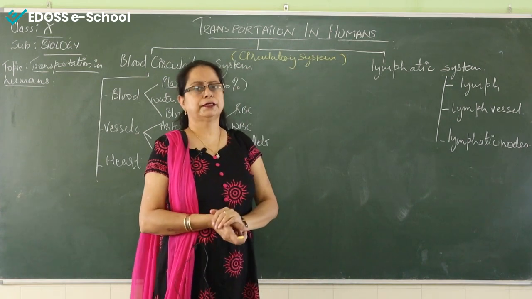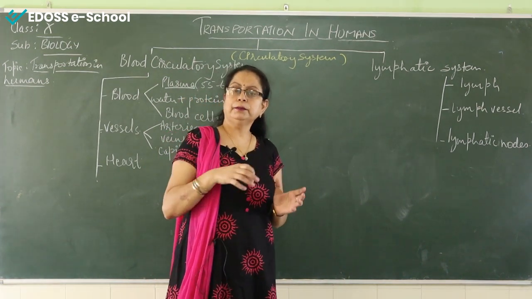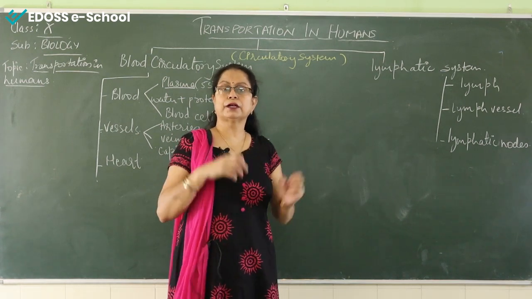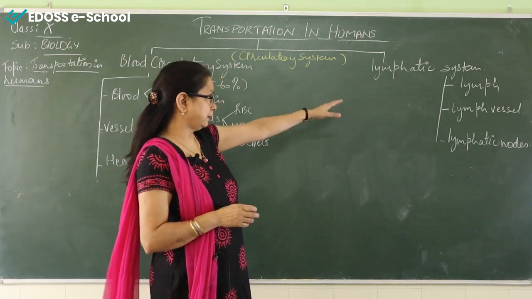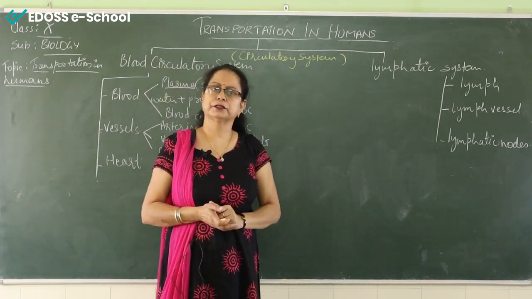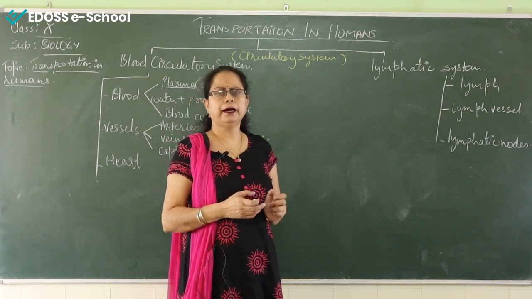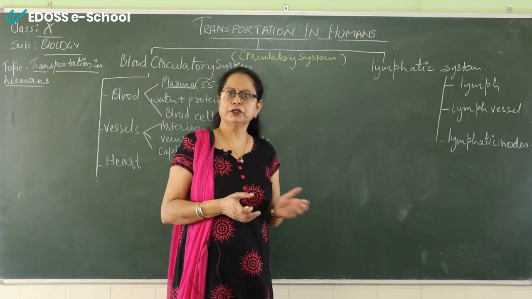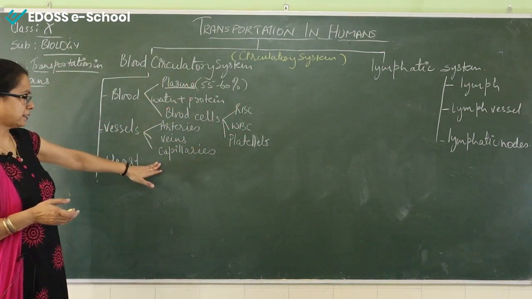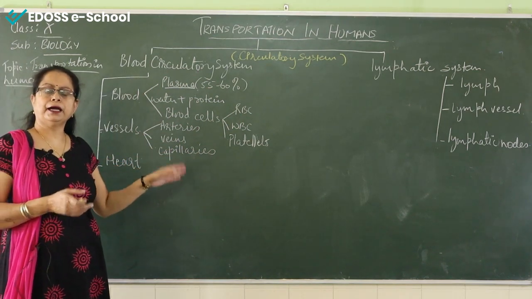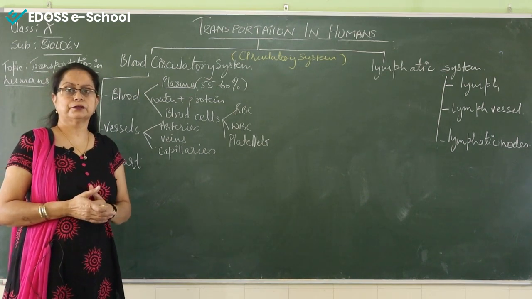Main is the blood circulatory system because it covers each and every cell. From the blood, everything moves or travels or is transported to each and every cell of the body, whereas the lymphatic circulatory system has its limitations. It is transported to a particular area and it has a very particular function also. But compared to the lymphatic system, the blood circulatory system is, yes, of course, the main, and it covers all the functions and it has important functions for the body.